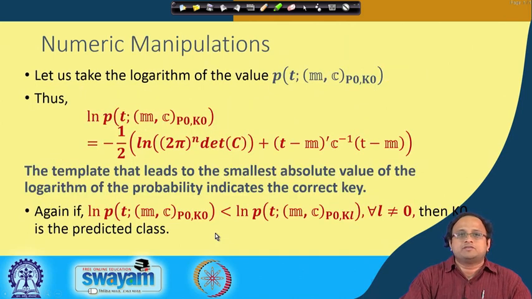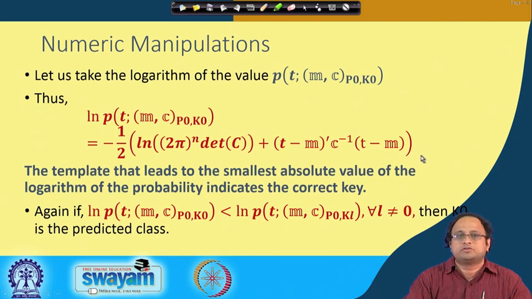So one way of alleviating this is to take the logarithm of the value. Remember the probability is less than 1. So it would imply that a template that leads to the smallest absolute value of the logarithm of the probability will indicate the correct key. In the previous case we were maximizing the probability. Now if I take the logarithm, I will have to look for the smallest absolute value.